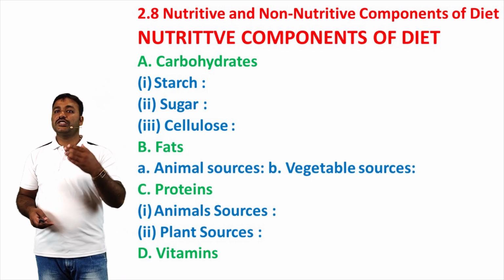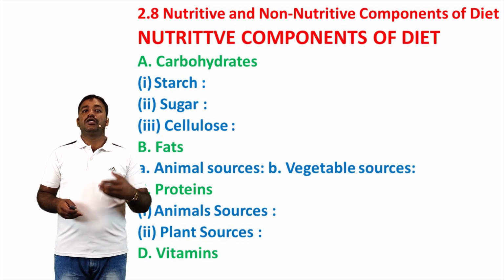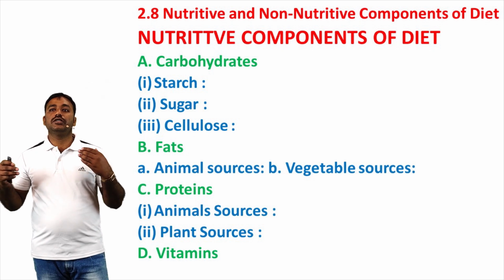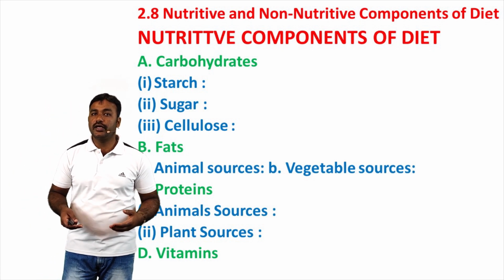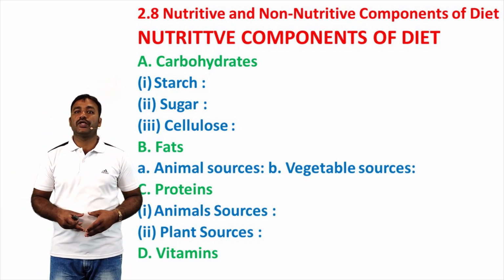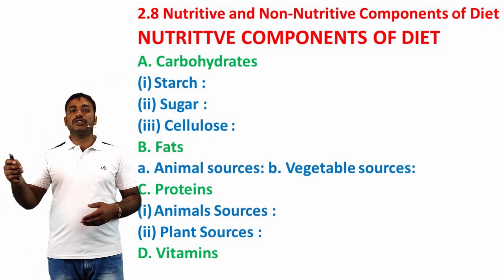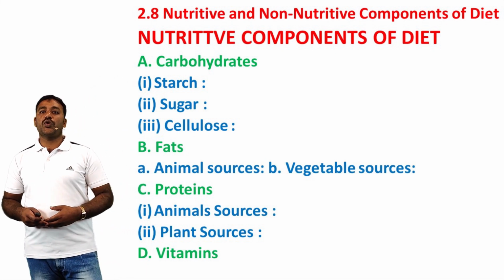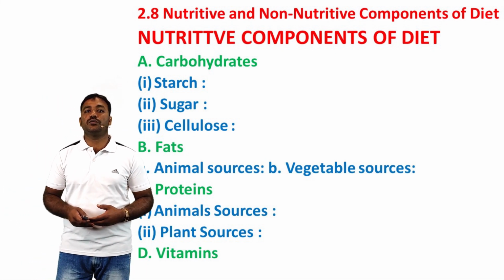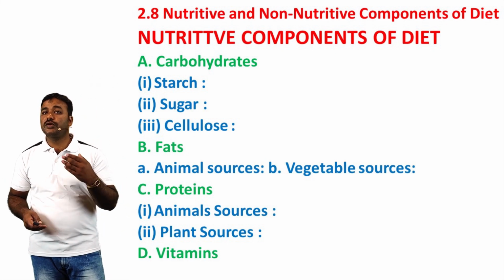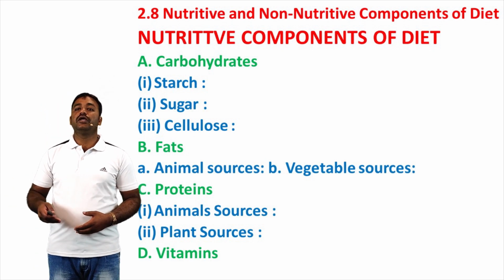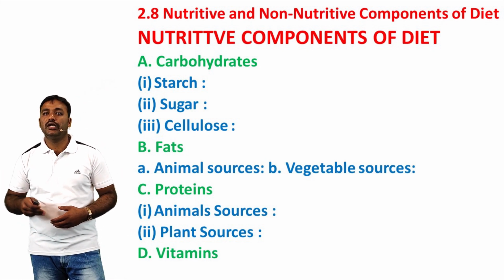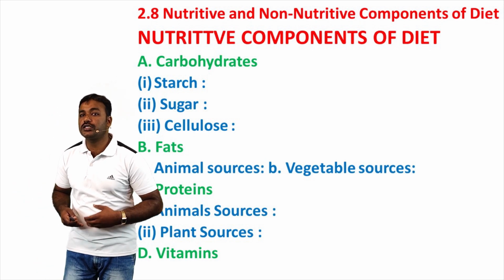Sugar is comprised of monosaccharides and disaccharides. They can be obtained from sugarcane, milk and so on. Third one, cellulose. It is a fibrous substance obtained from fruits, vegetables and cereals. The optimum quantity of carbohydrates in a balanced diet should be at least 60% of total energy intake. Excess carbohydrate intake is stored as fat. Carbohydrates act as an energy source, especially for the nervous system.